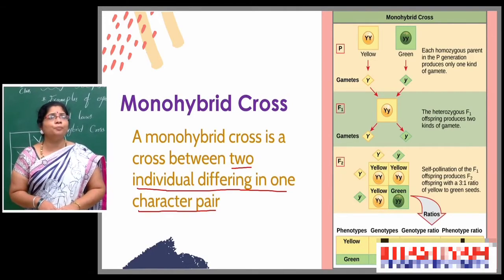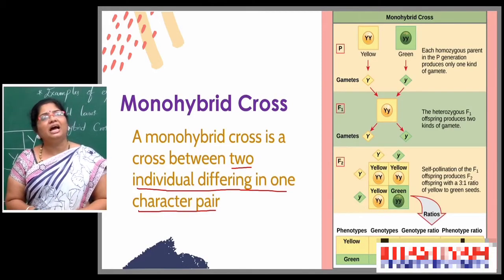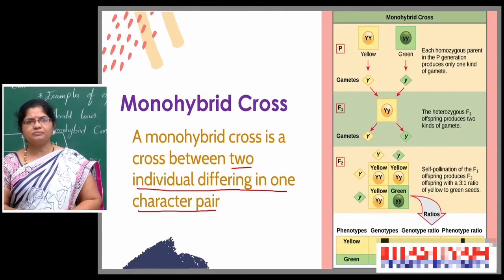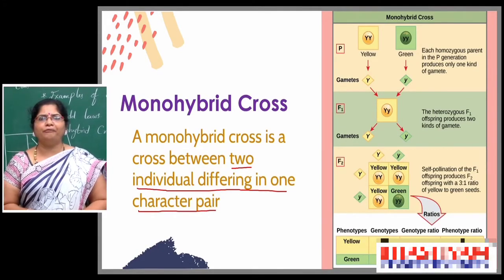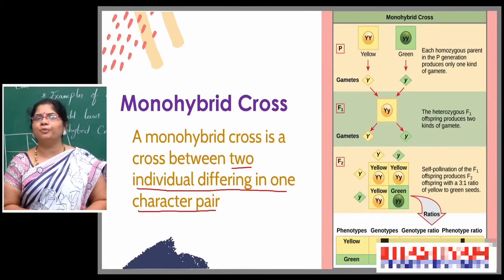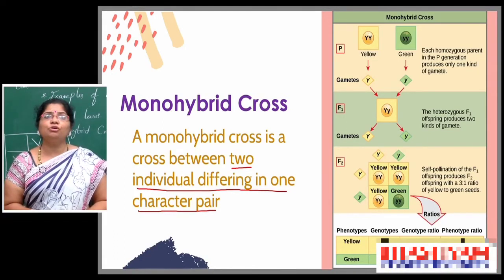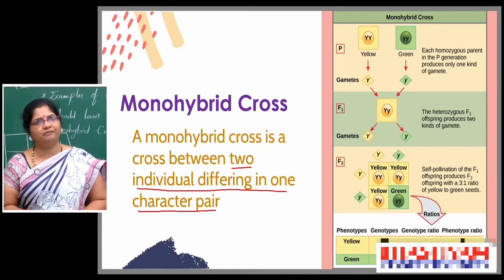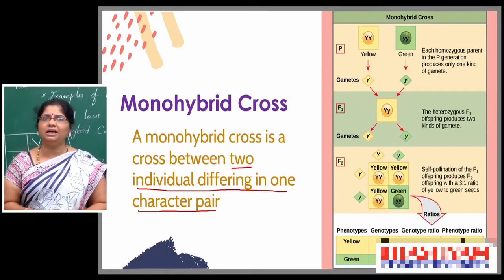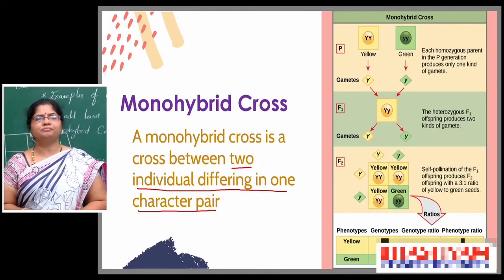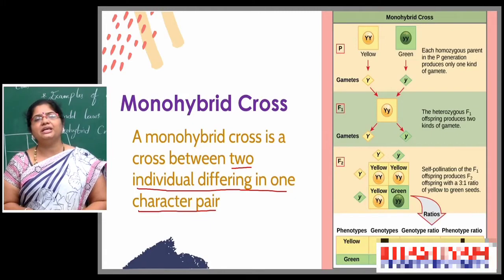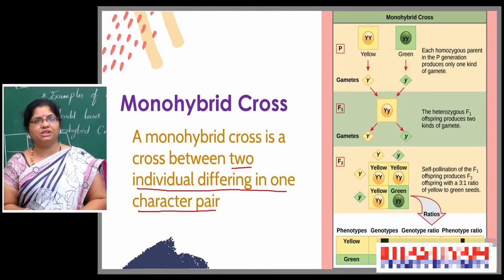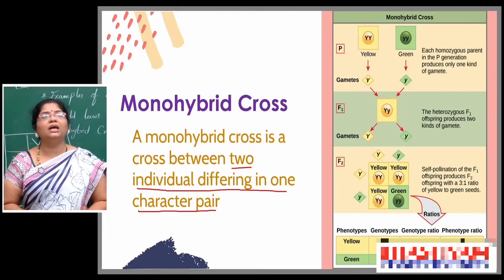The two parents are also pure breeds because they have homozygous alleles. So, when the two parents pass the alleles to the progeny, the first progeny always has the heterozygous dominant characteristic. That means 100% are yellow color seeds, but they are heterozygous because the other parent has the green color allele. So, that is why it is completely heterozygous.